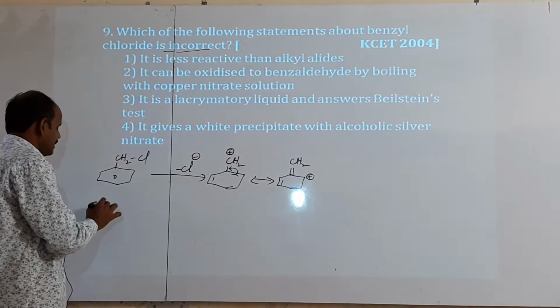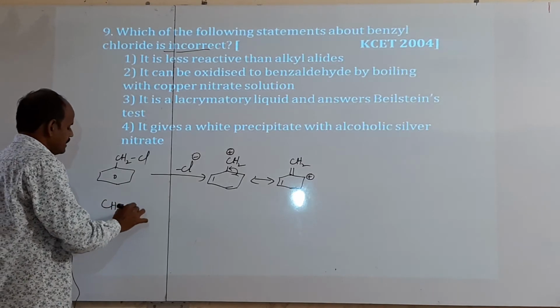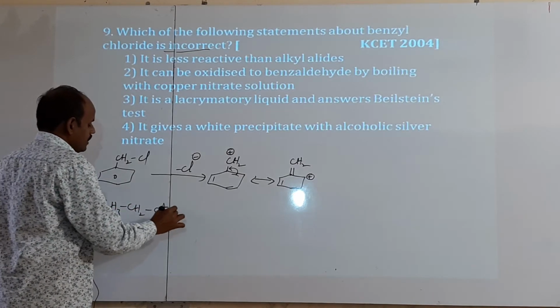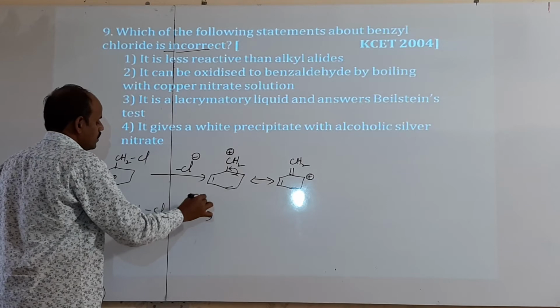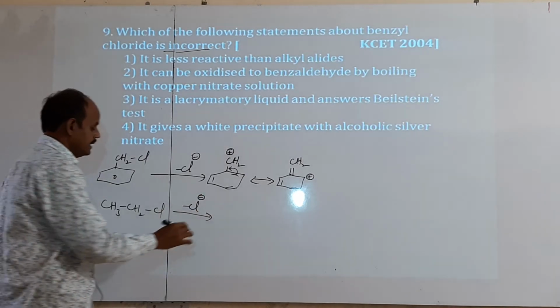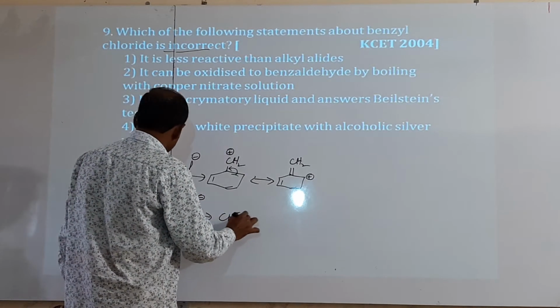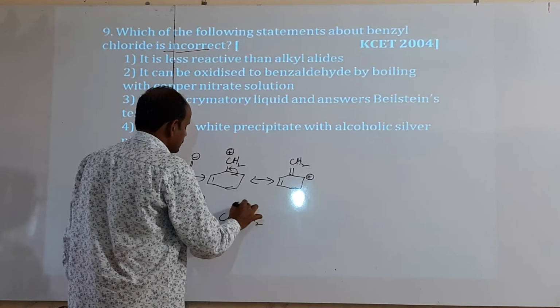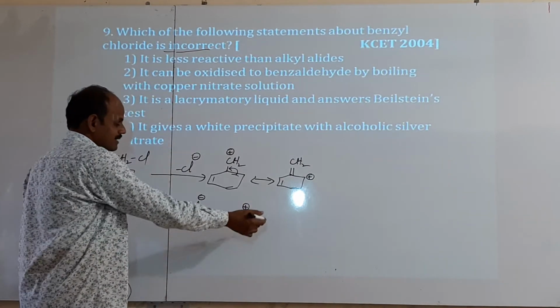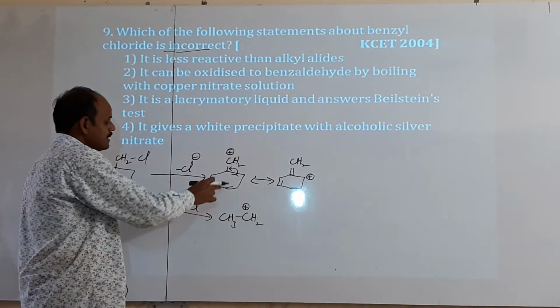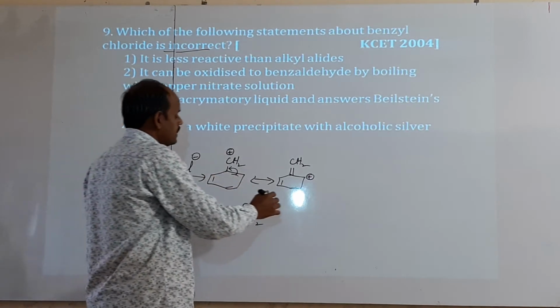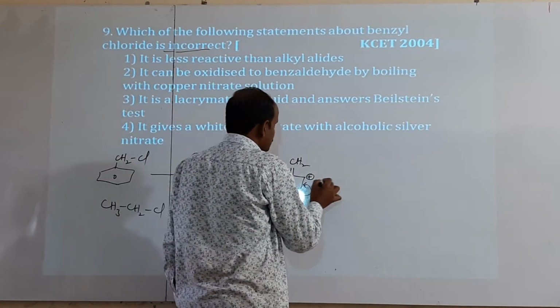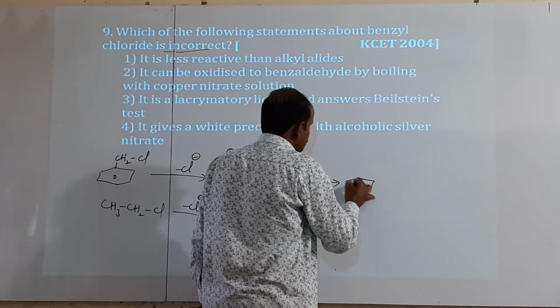If you take the alkyl halide CH3CH2Cl, after removing chlorine as Cl minus we get CH3CH2 plus. Is there any resonance structure? No. But in the benzyl carbocation, a total of three are formed.